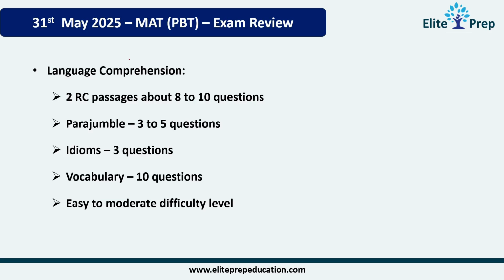Okay, so language comprehension is the first section as usual. It has two passages, and the passages were easy passages, with 8 to 10 questions. Para jumble, some of them said 3 and some said 5 questions. Idioms, 3 questions. Vocabulary varies, like synonyms were 3, antonyms were 3, most of them said like that. So about 10 questions were tested. The difficulty level of this section is easy to moderate. It's an easy section, in fact. Most of them said it is an easy section.